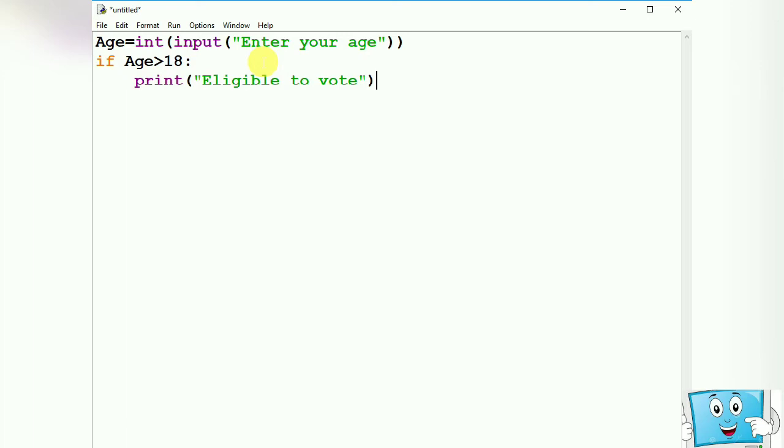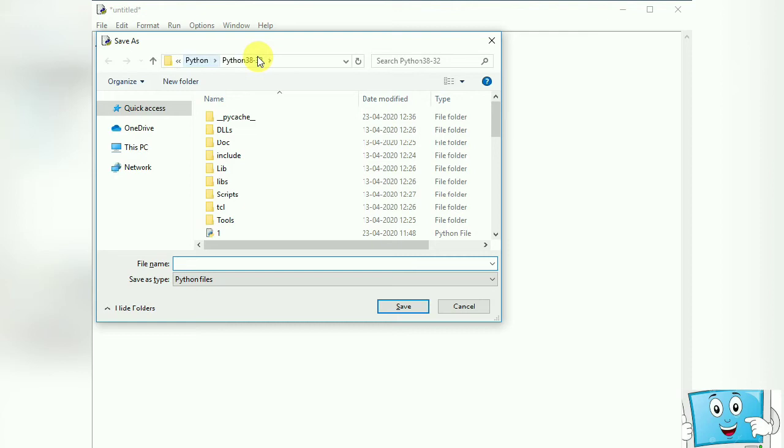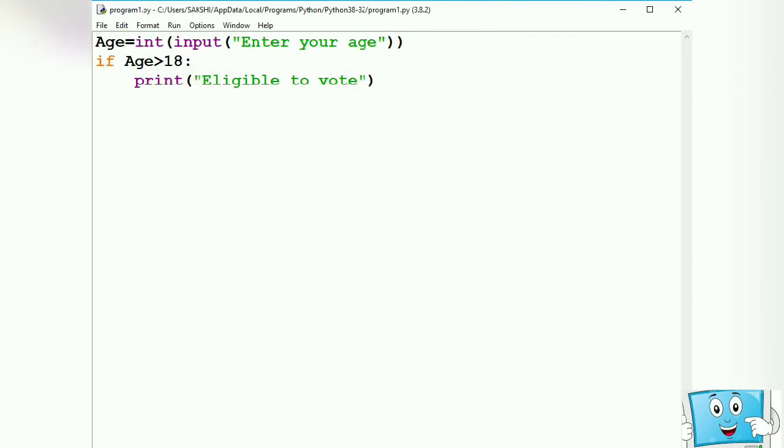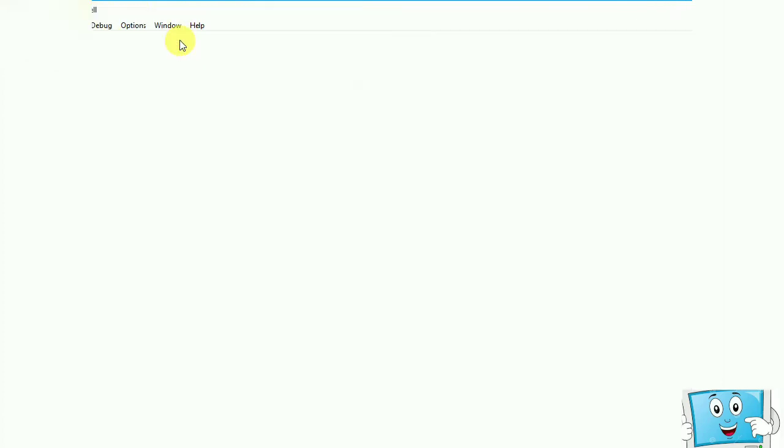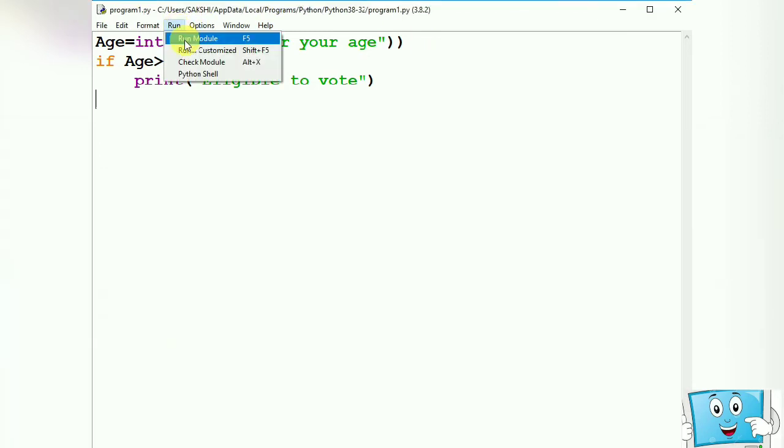Now let us save the file first. So it says enter your age. Let us enter the age as 21. So it says eligible to vote. But if I run this program one more time and give some value less than 18, so what will happen? Now it again says enter your age. Let the age be suppose 12.